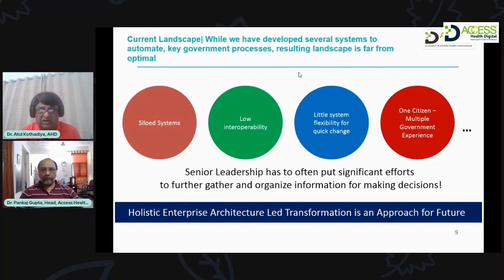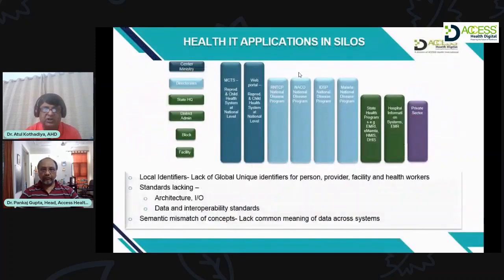I'll talk about what microservices and microservice architecture are and what the benefits of it are. And of course, one citizen, multiple government experiences. I'll talk about that also in my next slide. Now coming to this particular slide, you can see these are different vertical programs, whether it is the national tuberculosis program, the AIDS program, a surveillance program, or a malaria program.